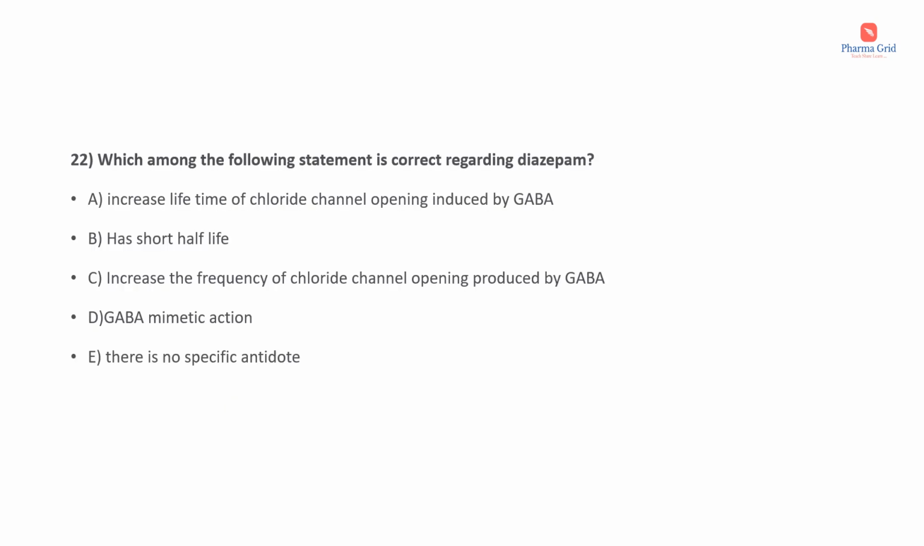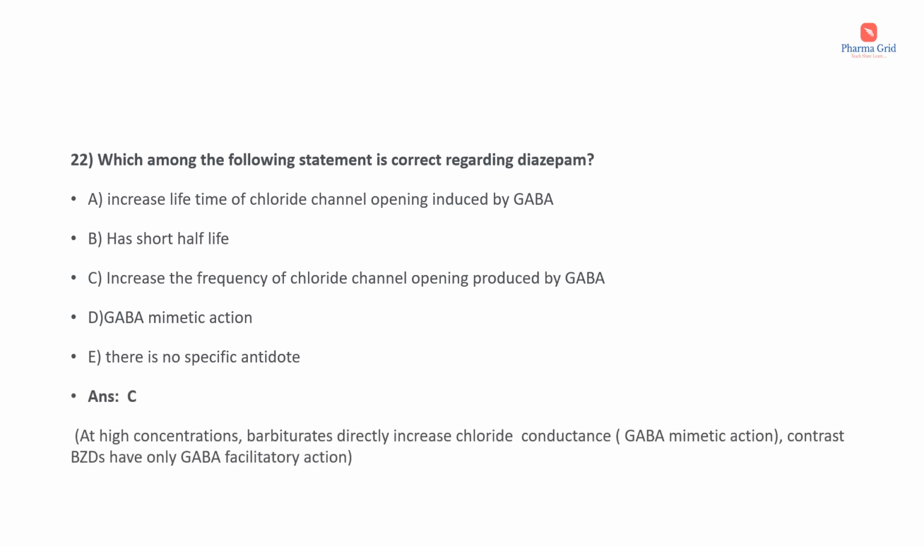Which among the following statements is correct regarding diazepam? The options are: increases lifetime of chloride channel opening induced by GABA, has short half-life, increases the frequency of chloride channel opening produced by GABA, GABA mimetic action, there is no specific antidote. Here in the question they have asked about the correct statement regarding diazepam. We know that diazepam is a long-acting benzodiazepine. So the correct answer is option C, that is increases the frequency of chloride channel opening produced by GABA.